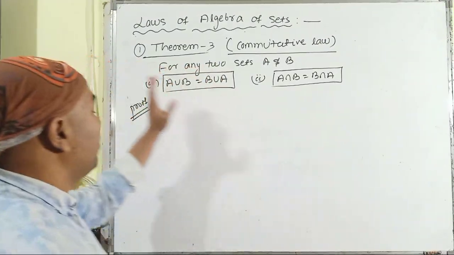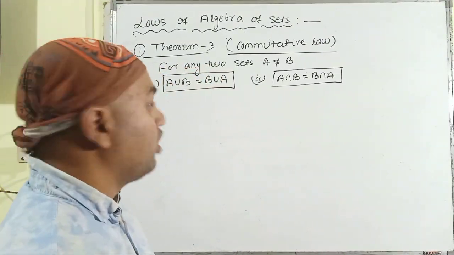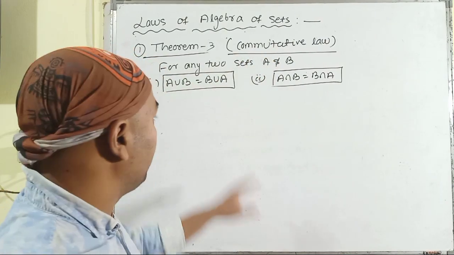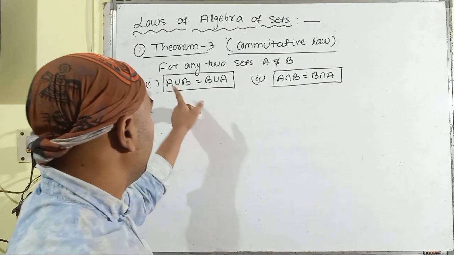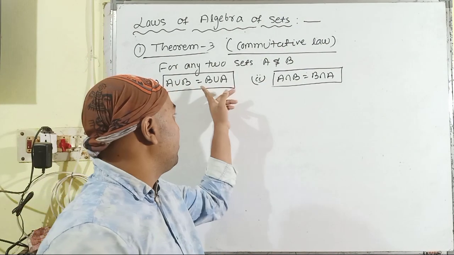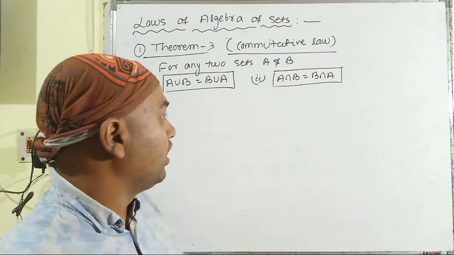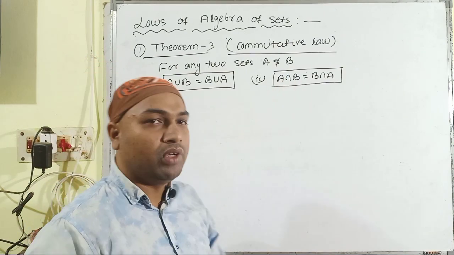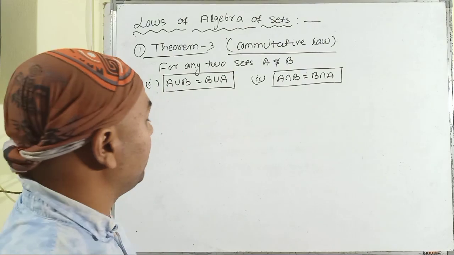So here it is, theorem number 3, and this is the commutative law of sets. We are given two sets A and B, and we have to prove both parts. The union of A and B is equal to the union of B and A. And in the second part, we have to prove that the intersection of A and B is equal to the intersection of B and A.